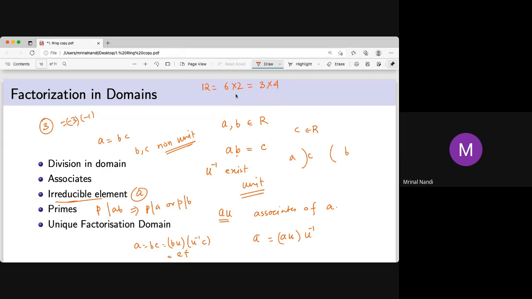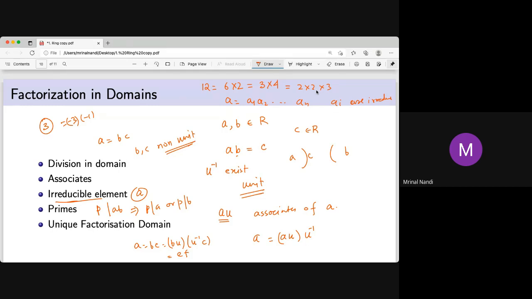It can be written as a product of some irreducible elements, where the a_i are irreducible, uniquely. Once you write it in irreducibles, that is unique. So 2 into 2 into 3 is unique up to the ordering. You can write 2 into 2 into 3 like 2 into 3 into 2 or 3 into 2 into 2. It is unique up to ordering.